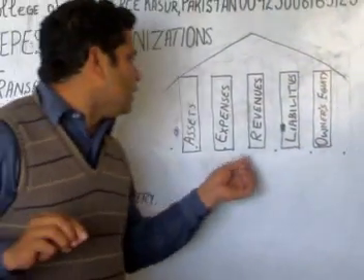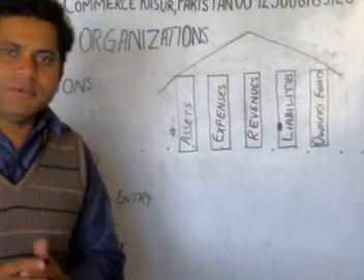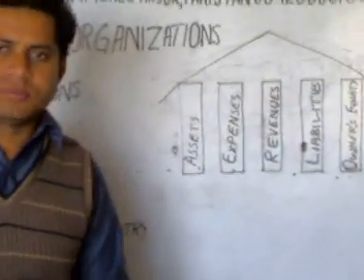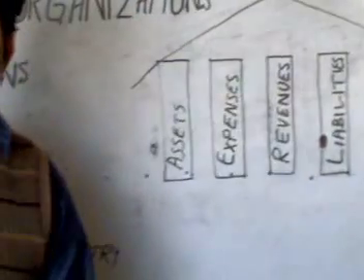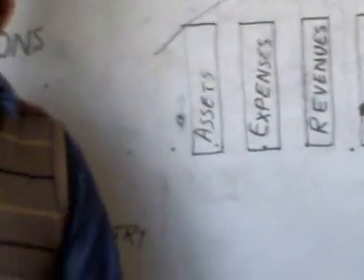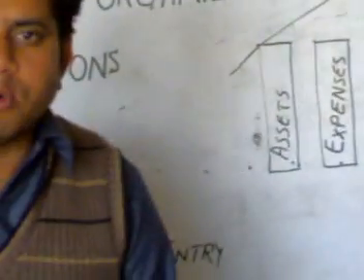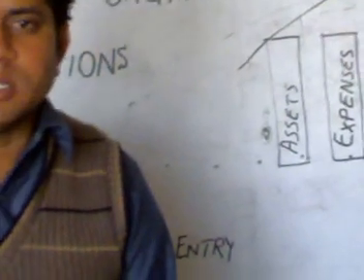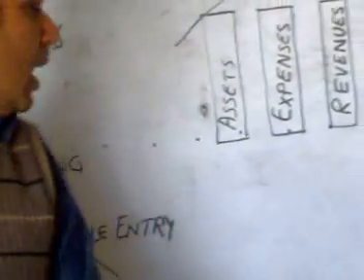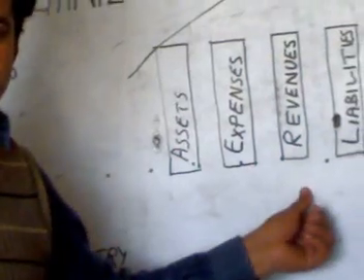And the third one is revenue. Revenue is the return from all the activities which are undertaken by the business. For example, a bookseller gets amounts by selling books. This amount is called revenue. It is the return from the business activity.